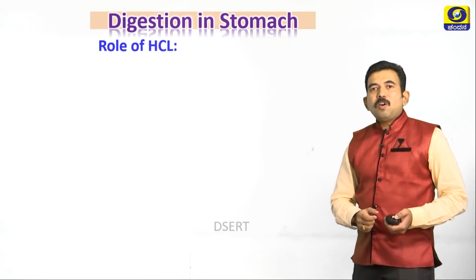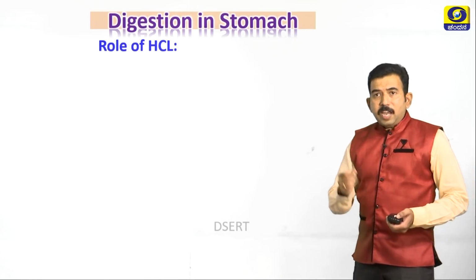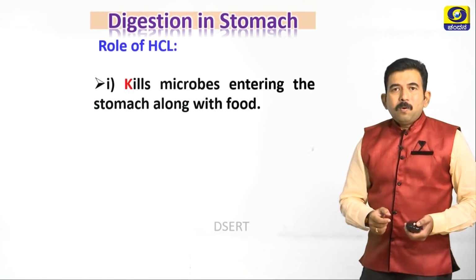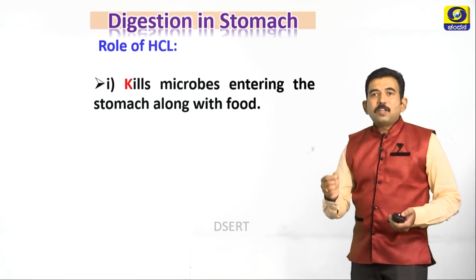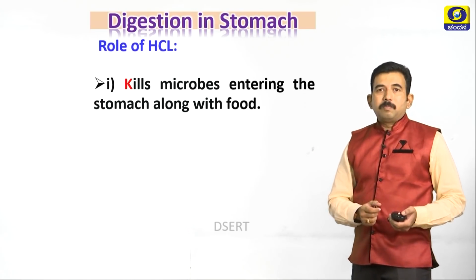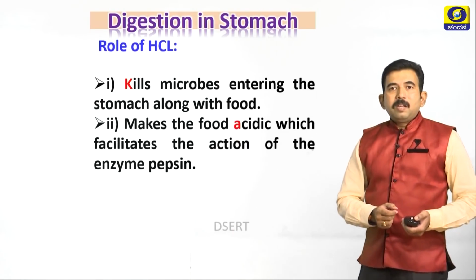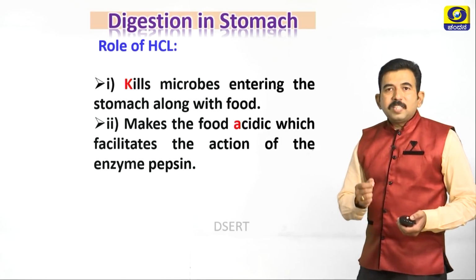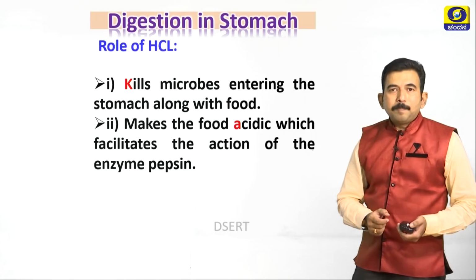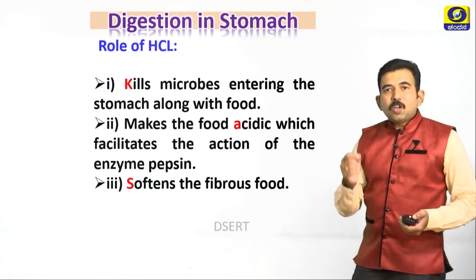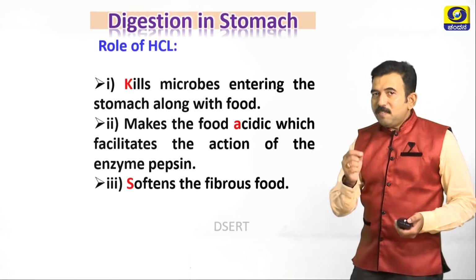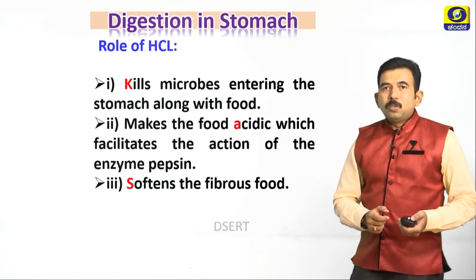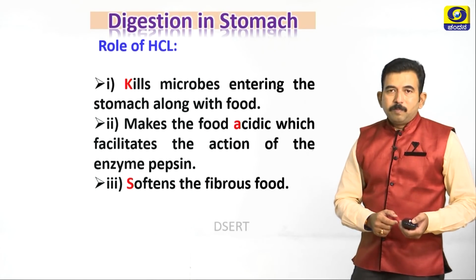Next study the role of HCl. Here again I am going to give you one more tip, that is KAS. What do you mean by K? Kills the microbes entering the stomach along with the food. And second thing, it makes the food acidic, which facilitates the action of the pepsin enzyme. Third one, it softens the fibrous food. So easily we can remember KAS, a short form to know the role of HCl.